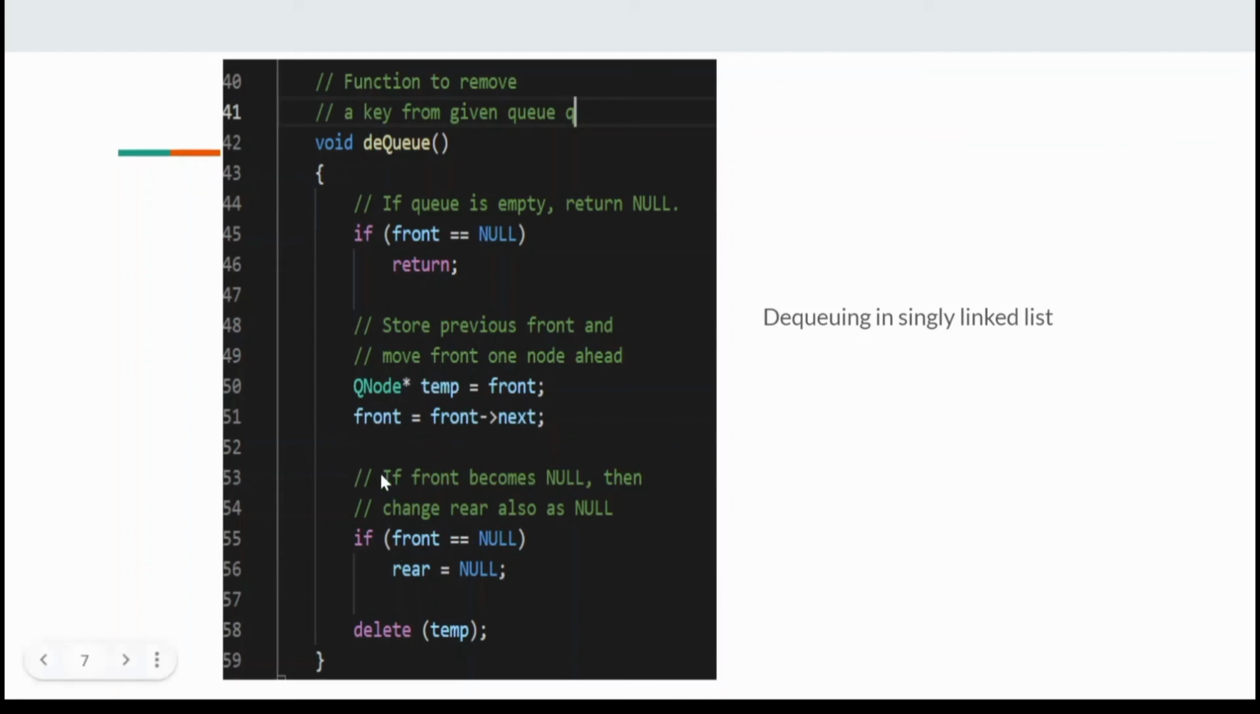If the front becomes null, then change rear also to null. This means that the queue only has one node, so we change the rear to null. If not, we delete the temp variable, which is the previous front.